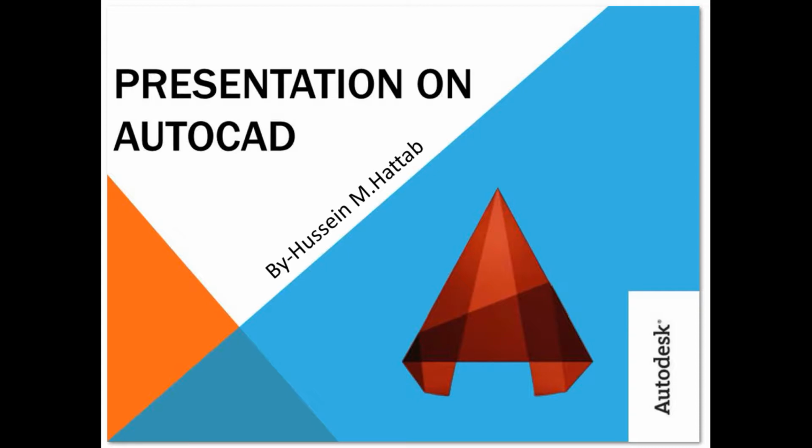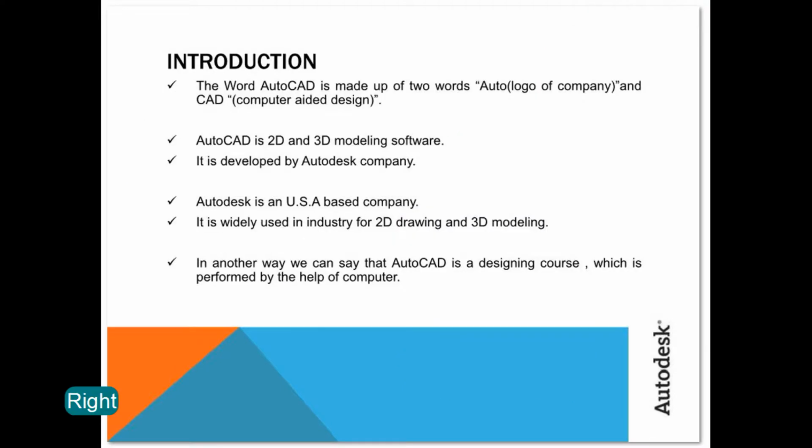This is a presentation done by me, Hussein Mohammed, and we're going to start with the word AutoCAD, which is simply Auto, which is the logo, and CAD, computer-aided design. AutoCAD is 2D and 3D modeling software. It's developed by the Autodesk company. Autodesk is an American company. It's widely used in the industry for 2D drawing and 3D modeling. In another way, we can say that AutoCAD is a designing course which is performed with the help of a computer.